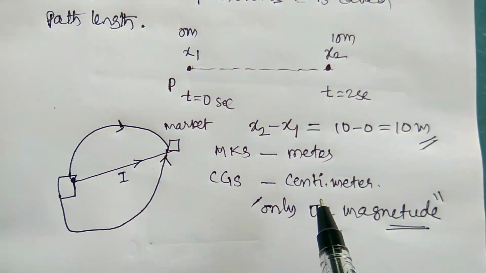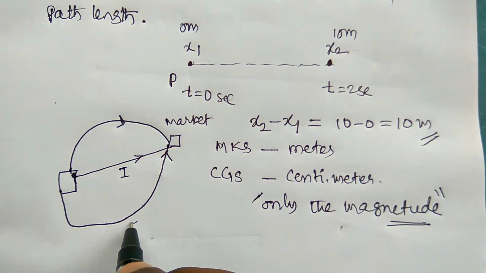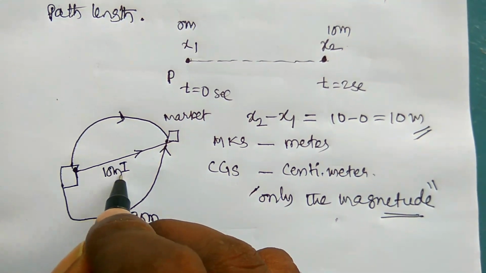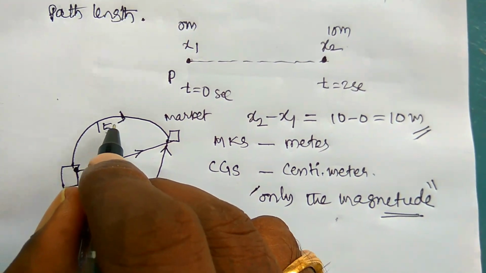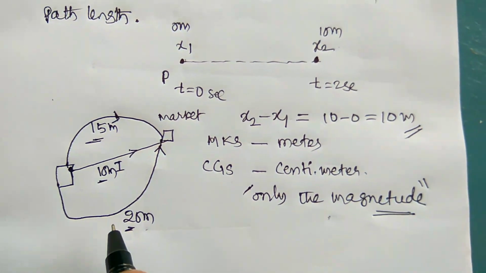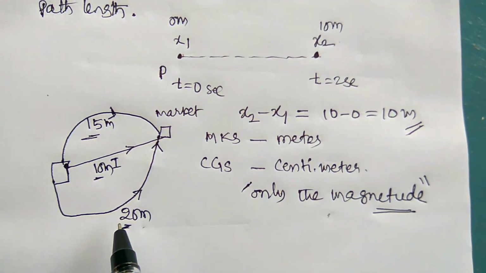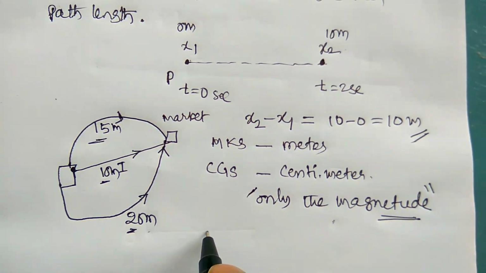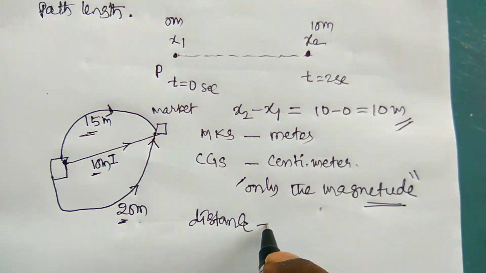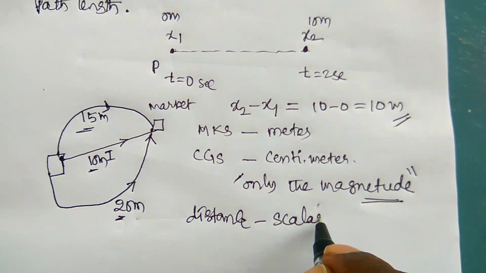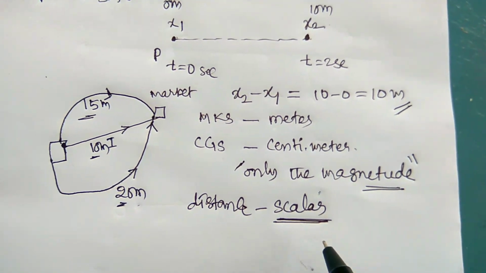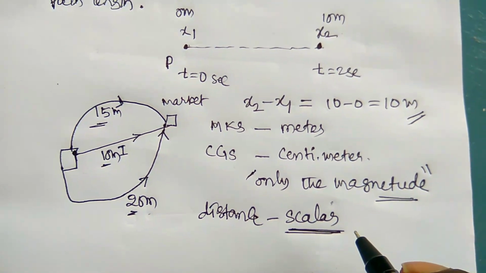The distance can have only magnitude. For suppose here you need 20 meters of distance, here 10 meters, here 15 meters. The quantity is only the magnitude, but the direction will not be here. So distance is a scalar quantity, very very important. The distance is scalar, meaning a physical quantity which has only magnitude is a scalar, right?